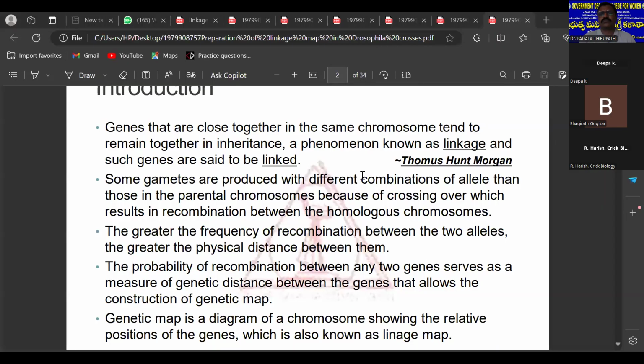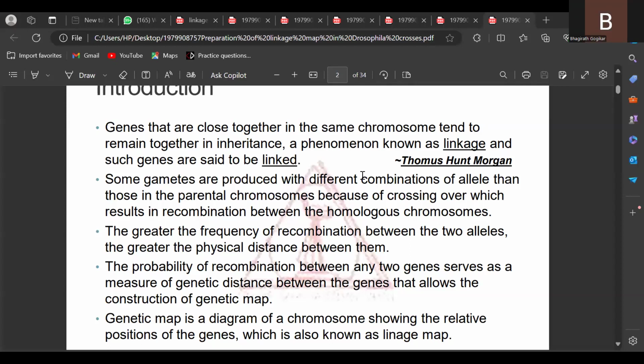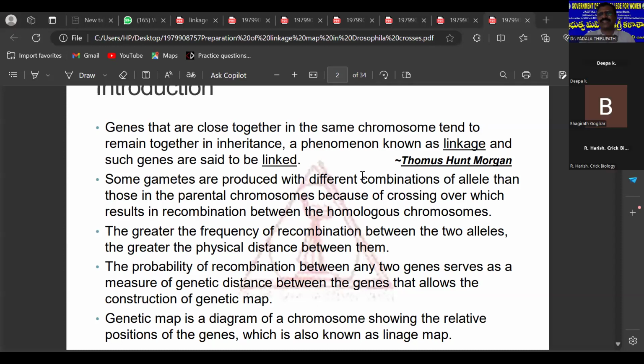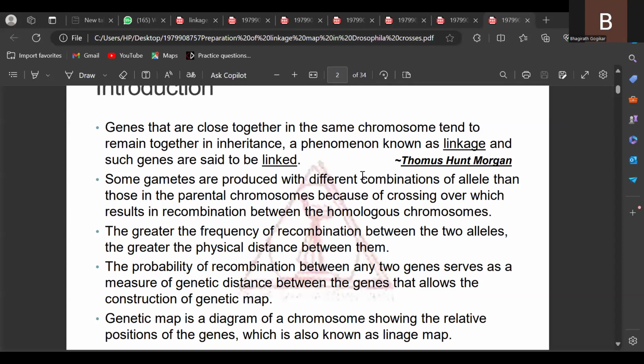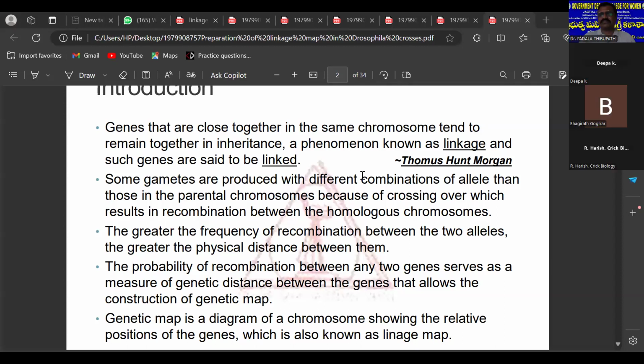Phenomena, that is linkage and crossing over. Linkage is nothing but the tendency of genes lying closely together to move from parents to the next generation, retaining the parental characters as usual. But crossing over is one of the universal phenomena, taking place from viruses to human beings.